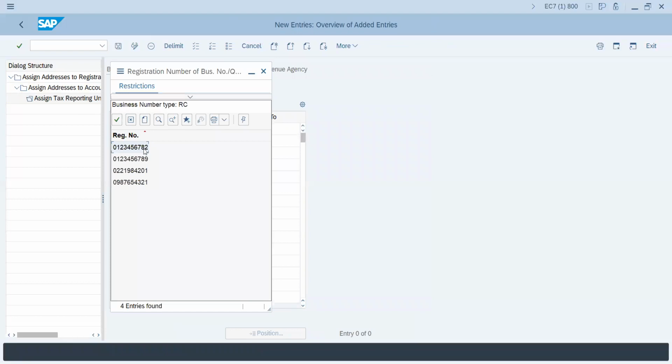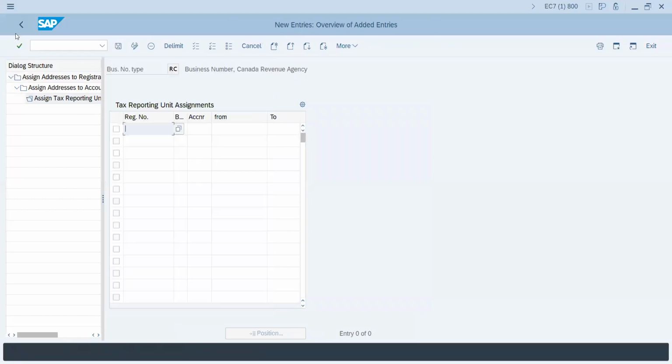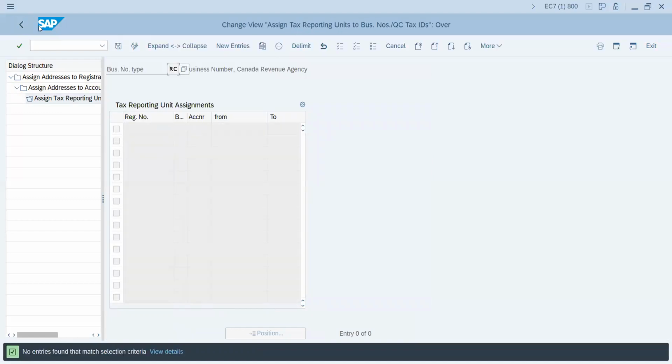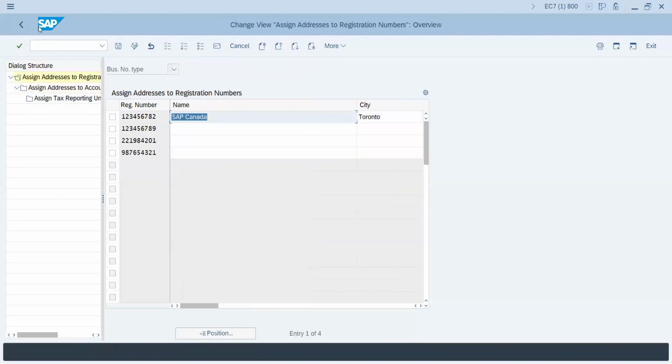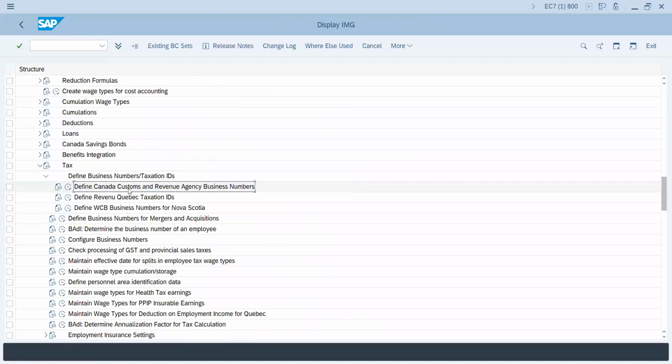Just from a demonstration point of view, this is some of the things which you have to do for the first time whenever you are implementing. Other than that, we have those statutory details, which are automatically updated when you apply those notes, those tables get updated. That I will be covering in the upcoming sessions.